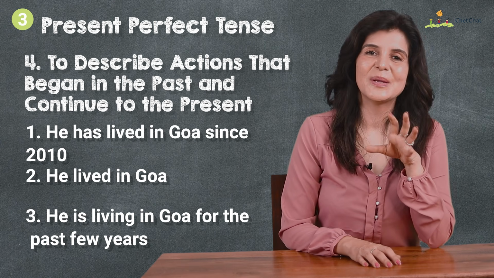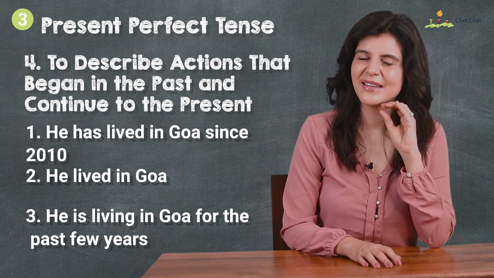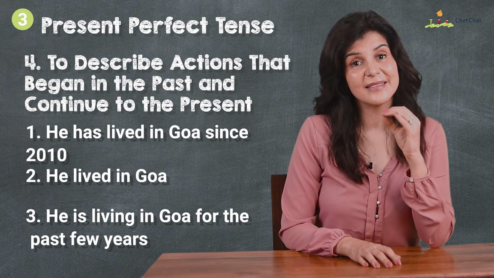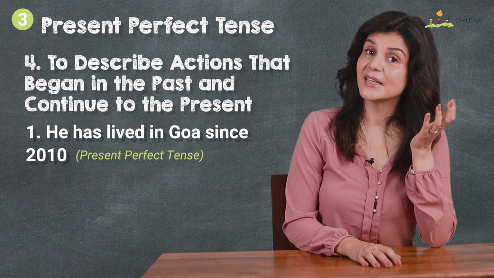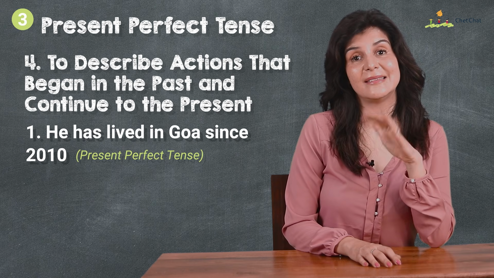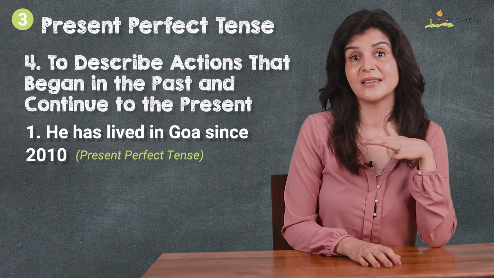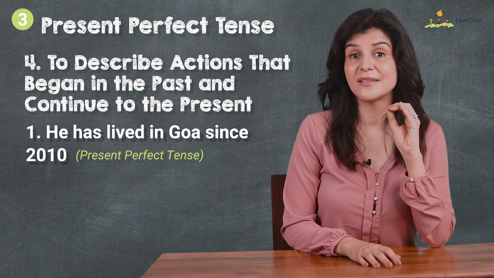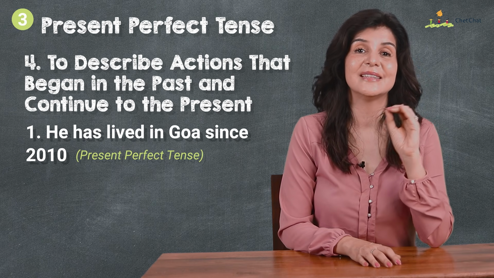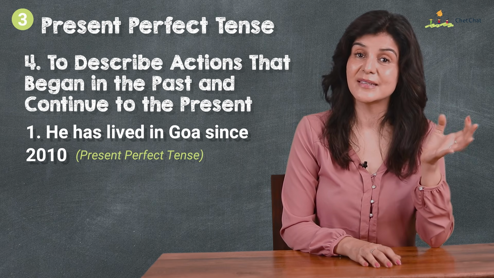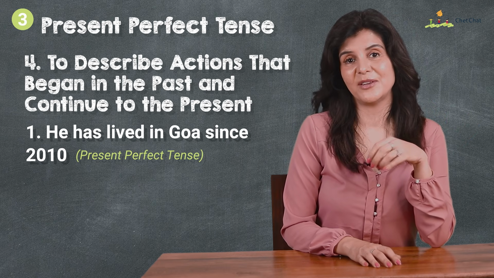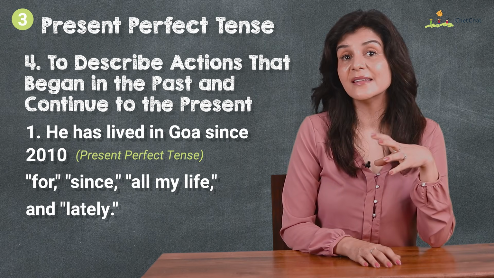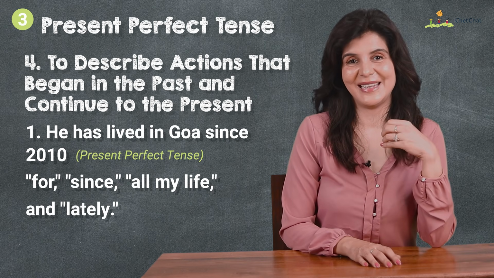The difference between these statements is very subtle. The first is in present perfect, and this implies that he started living in the city in 2020 and he still lives there, indefinite time period. The present perfect is used when emphasizing the connection between the starting point and the present moment. It's often used with time expressions like for, since, all my life, and lately.